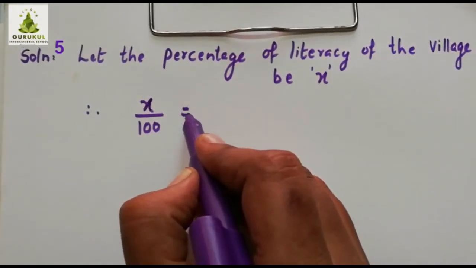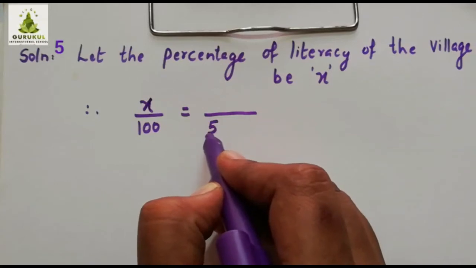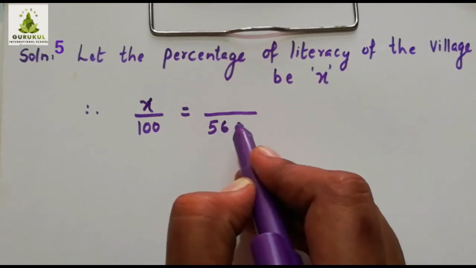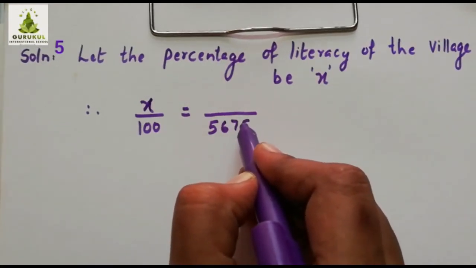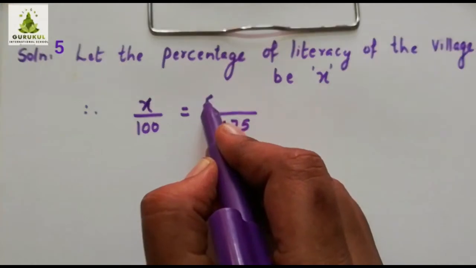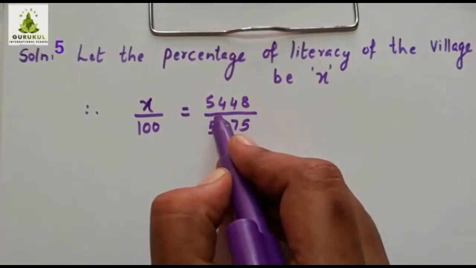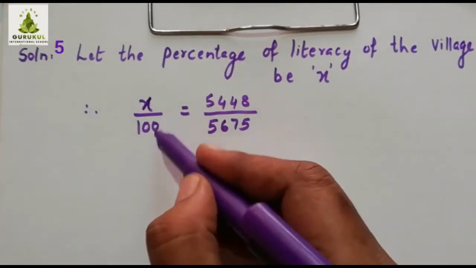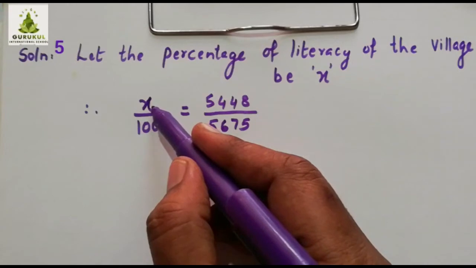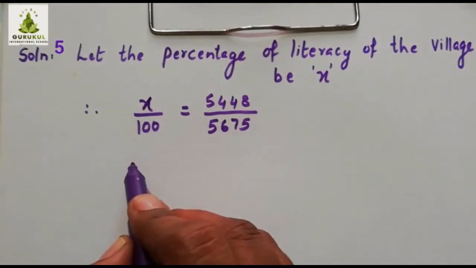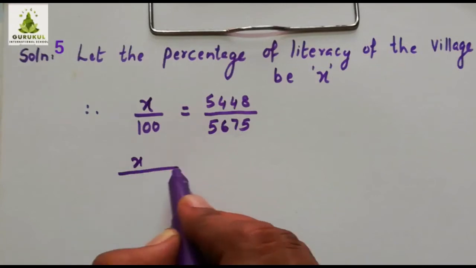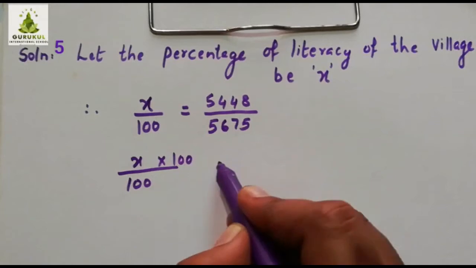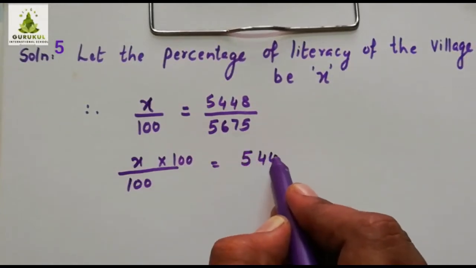Now how can we equate this? This is equivalent to, now the total number of people in the village is 5675, and out of this, 5448 are literate. Is this clear? So this is one ratio, this is a percentage ratio. But x percent is equal to this, we can equate this. Now you know how to do the calculation: remove this by multiplying both the sides by 100. So multiply here by 100, the same operation on the RHS also you should do.